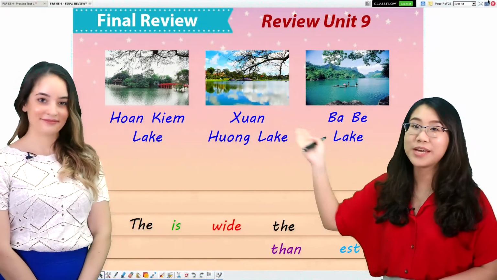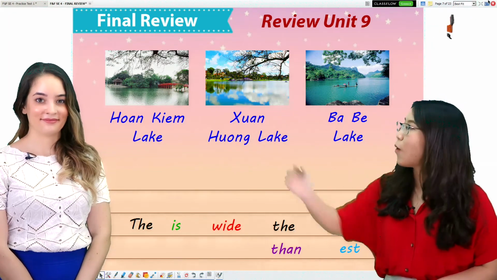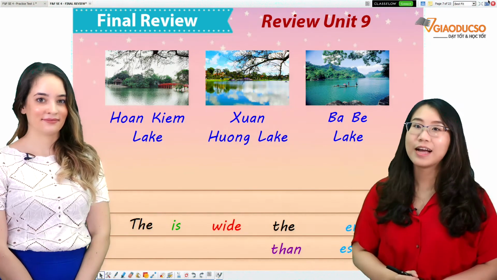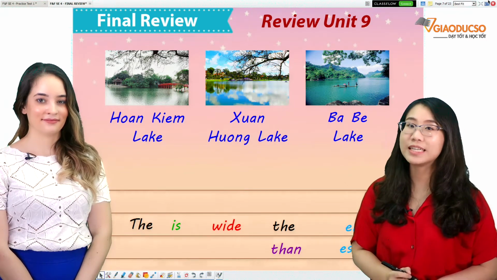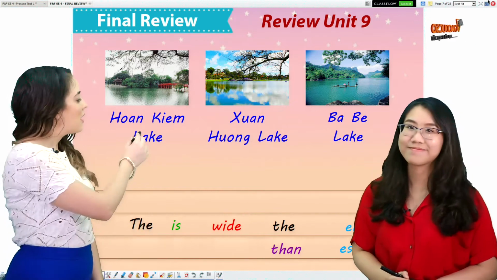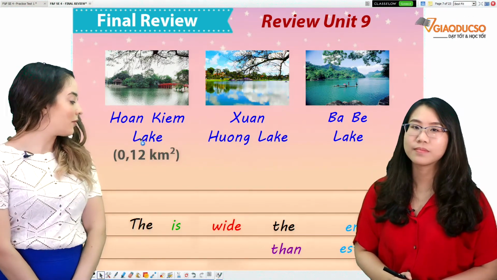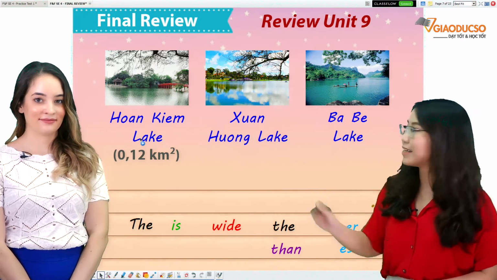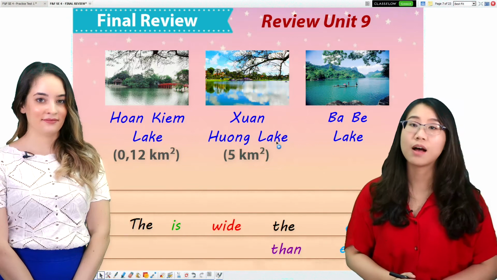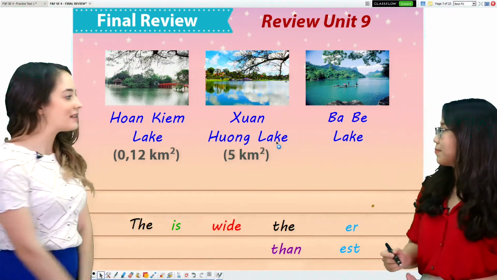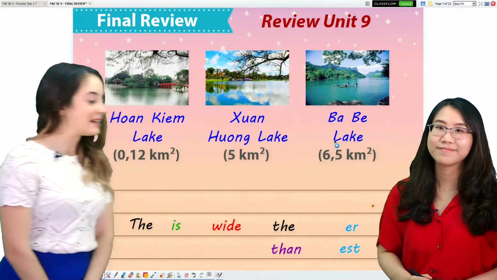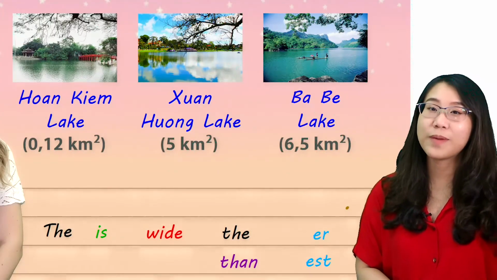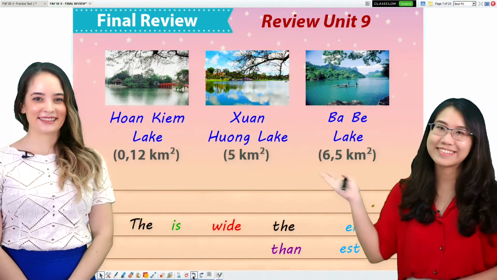Wow, we have 3 pictures of the beautiful lakes: Hoàng Kiếm Lake, Xuân Hương Lake, and Ba Bể Lake. And I'll show you the information about the lakes. Hoàng Kiếm Lake is 0.12 kilometers squared. And Xuân Hương Lake is 5 kilometers squared. Last, Ba Bể Lake is 6.5 kilometers squared. And now we will make the sentences with these words.